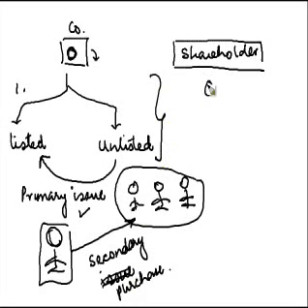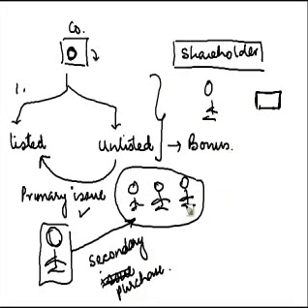Now, once a shareholder owns these shares, various events can happen. The first is that the company may come up with a bonus issue of shares. What is the meaning of bonus? Let's say this person had 100 shares. The company says, take 100 more shares from us, and we will give this to you free of charge. That is known as a bonus issue.